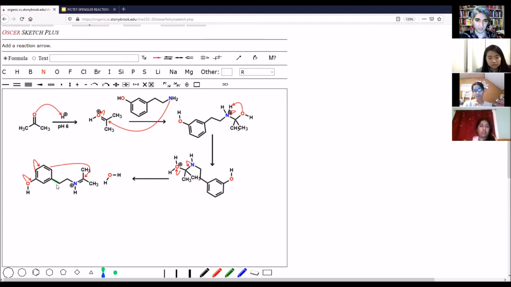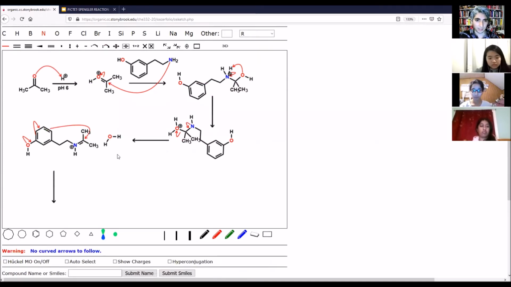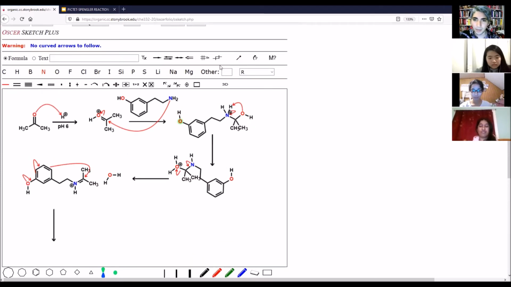Now let's see if Oscar is going to be able to draw this. He's thinking. Oh wait, he's not thinking. He says, oh, my arrow's too far. Dang it. Let's draw it closer, see if it works. There we go. Don't mind the warning. Wait, oh man, I messed this up. Forgot my one arrow. Let's redraw this. All right, now we got the thing we want.